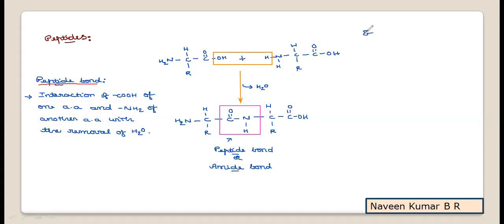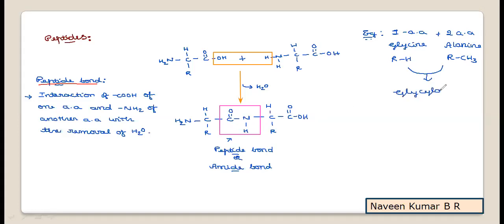Here they may ask, with an example, explain the peptide bond formation. So if we take the first amino acid as glycine with R group as H, and we take the second amino acid as alanine, where the R group is CH3. Now in the interaction, here you can write H and here you can write CH3, and the formed peptide is called glycylalanine.